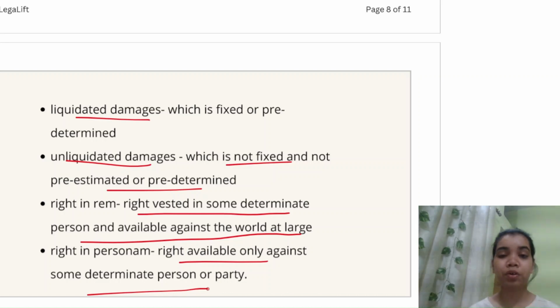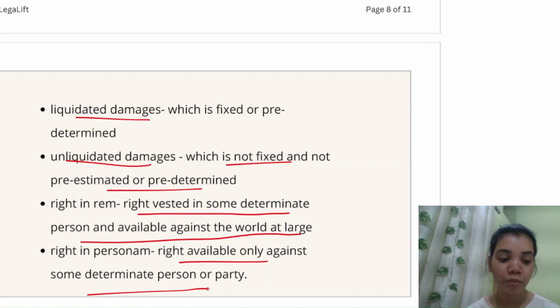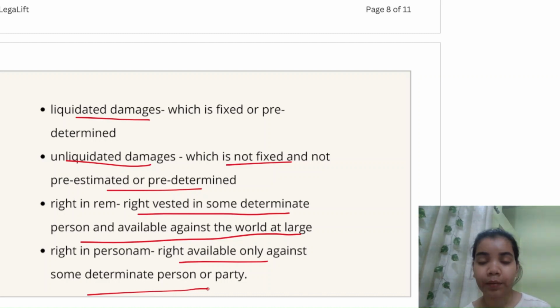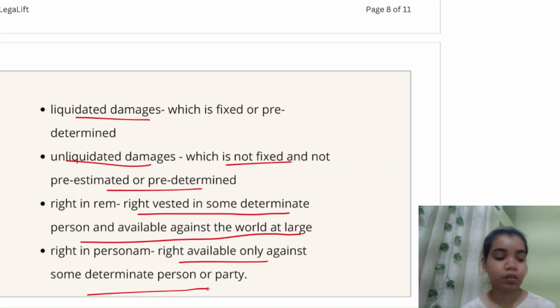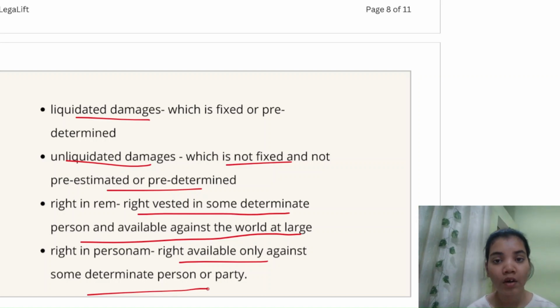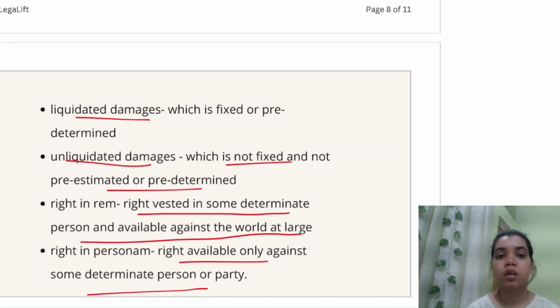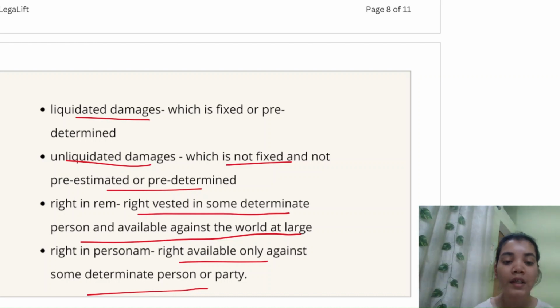So right in tort जो होता है ना, वो almost right in rem होता है. और जैसे मैंने contract को बताया, contract law you will be taught later. Okay, there are some terms I have to use to make you understand and differentiate between tort and other laws. So contract law generally right in personam होता है और tort law right in rem होता है. You should note this down for you to all remember it later.